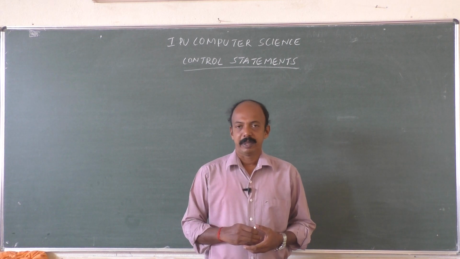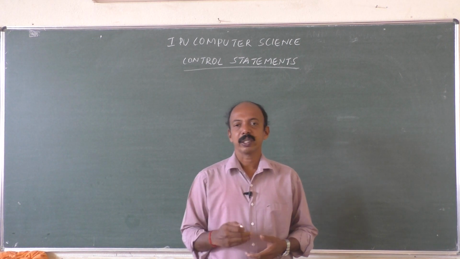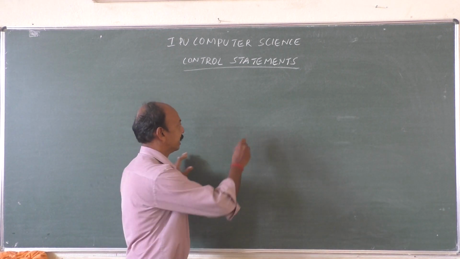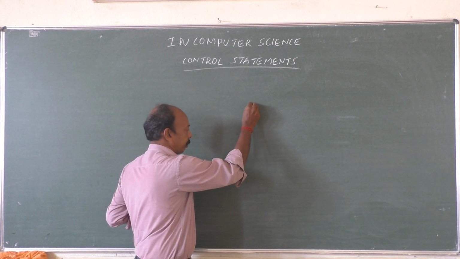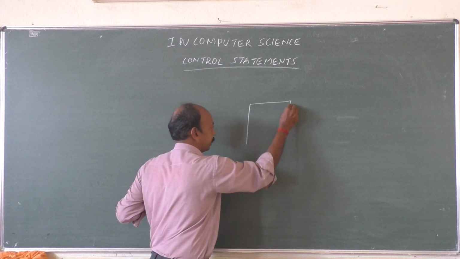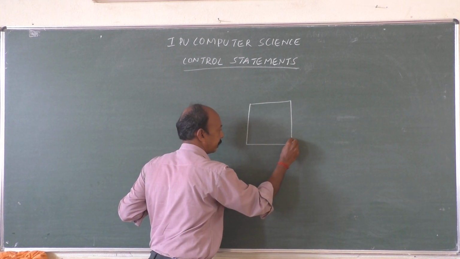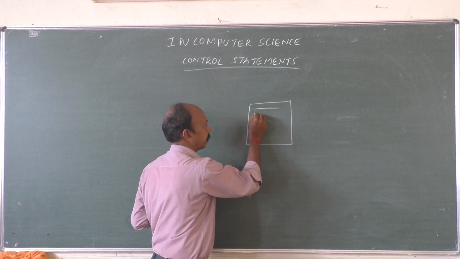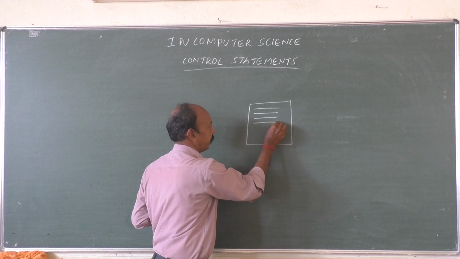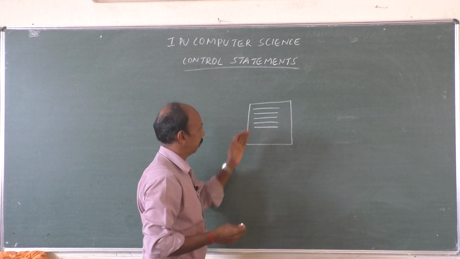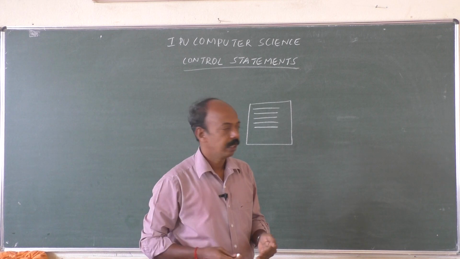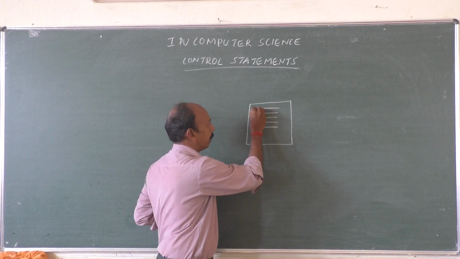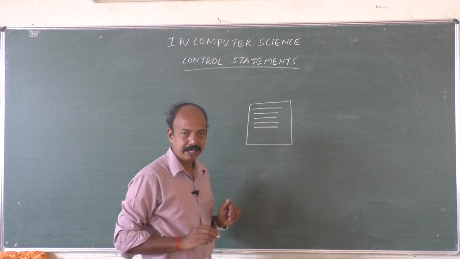What is the control statement? In order to understand the control statement, let's just try to understand. Suppose we consider this as a page. In a page, we will be having many lines. If you are going through a page, how are we going to read it? We will start from the beginning. We will read this particular line.